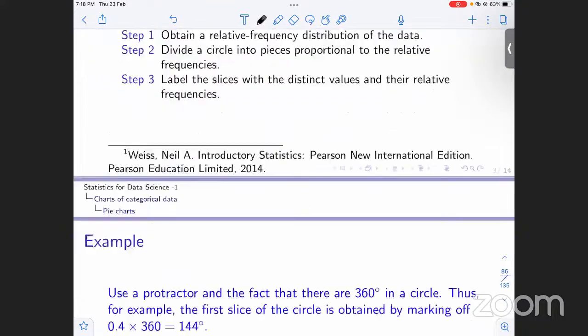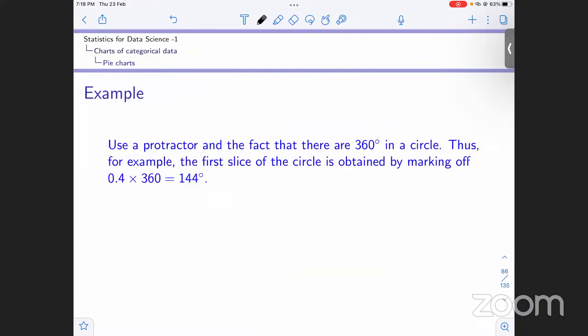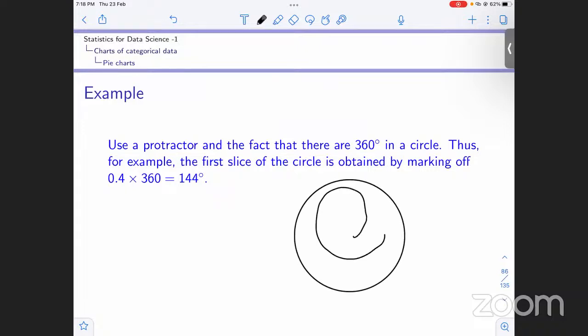Okay. Now we know that a circle has 360 degrees, right? When we draw the circle, this is 360 degrees, correct? So how do we know what angle each category gets, if we want to be precise in making the pie chart? Each category makes an angle here, and this angle is proportional to its relative frequency.